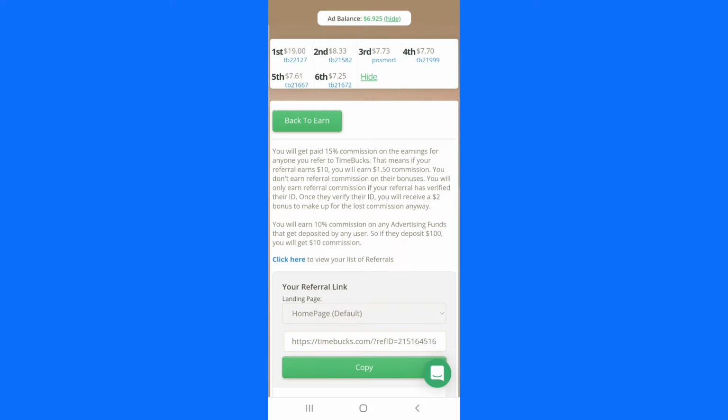Yes, $50 commission. Don't refer commission on their bonus. You will only earn referral commission if your referral has verified their ID. Once they verify their ID, you will receive a $2 bonus to make up for the lost commission anyway.